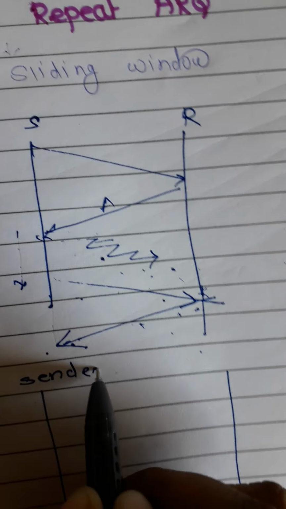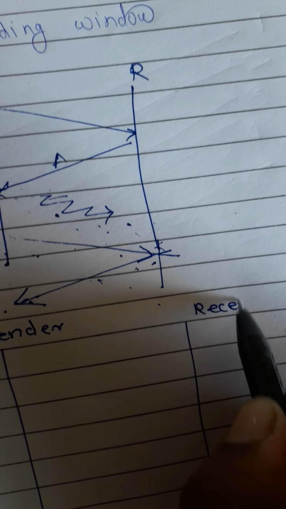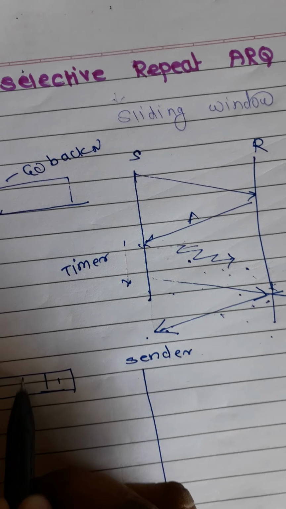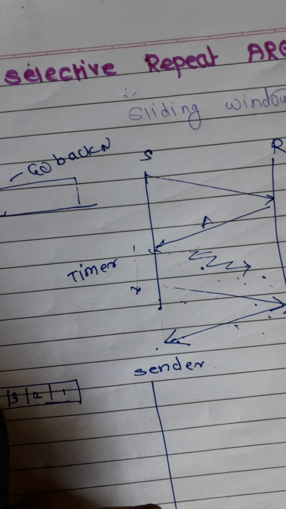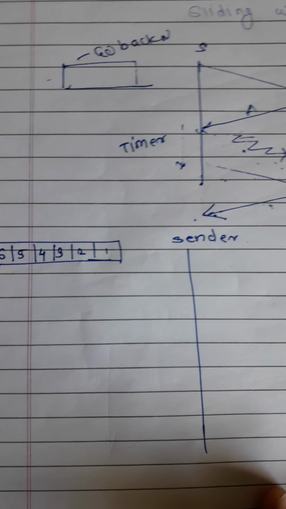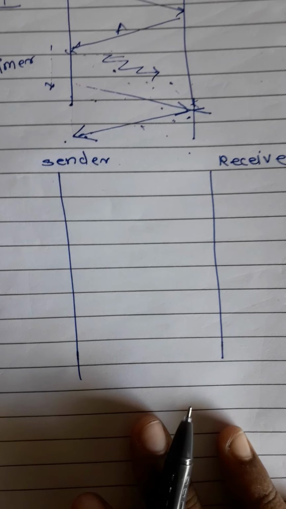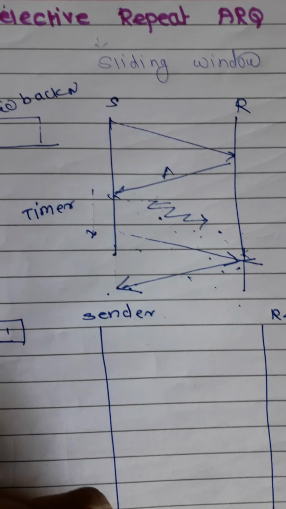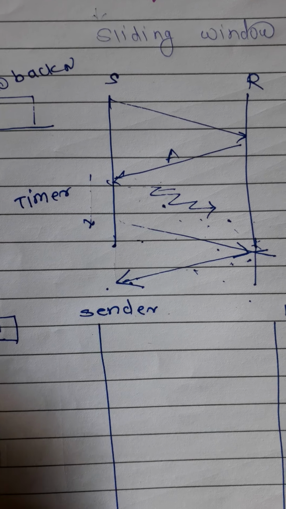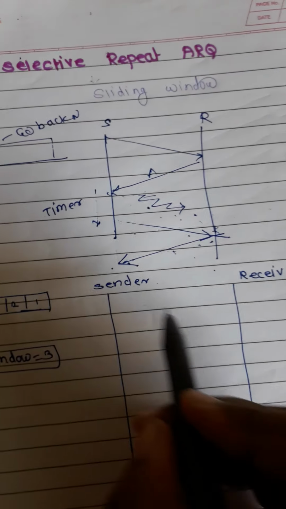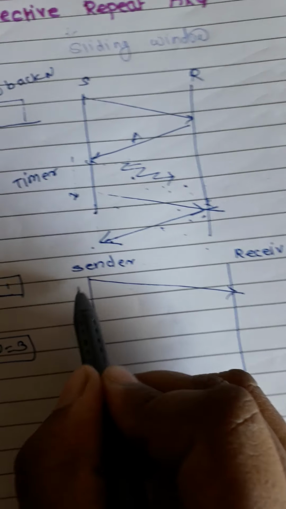Consider this is a sender and this is a receiver. Suppose 1, 2, 3, 4, 5 and 6, a total of 6 frames, are ready to transmit at the sender side, and the sender has to transmit all the frames to the receiver. Now consider the window size is 3. Fine.